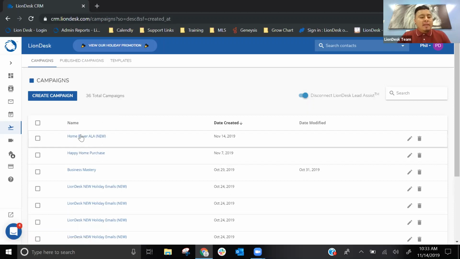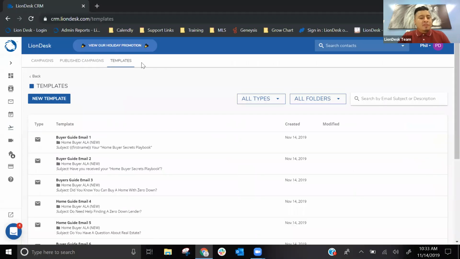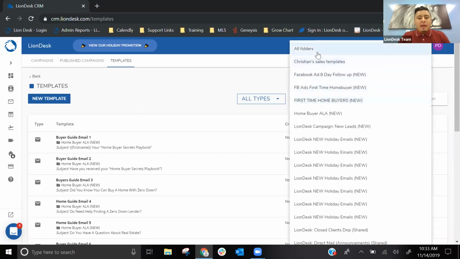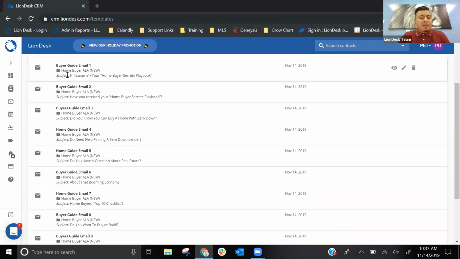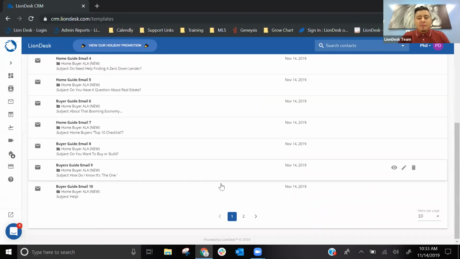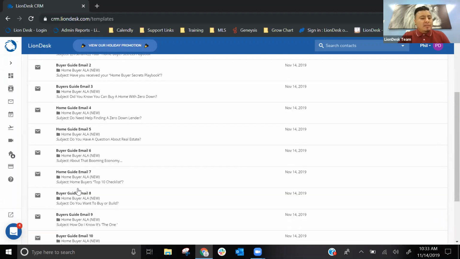Not only is it in here, you're also going to see it in the templates, which is in the third tab. So when you click on templates, you'll see the folder. So you'll see all folders, and you'll be able to search, so home buyer, so I'm searching for that specific folder. As I scroll below, you're going to see all the emails that are included in that folder. There's quite a few, so let me go ahead and expand the view. And so it seems that there's a total of 12 emails.